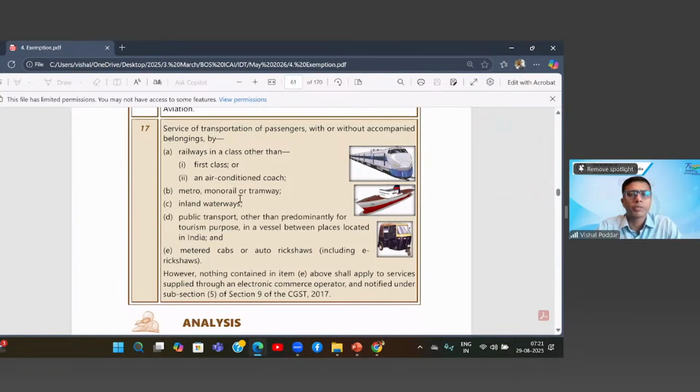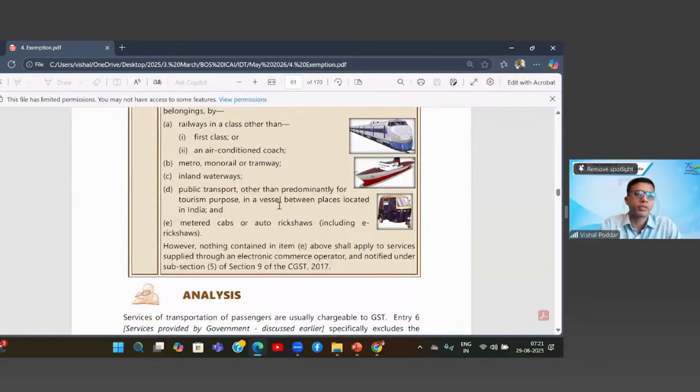Similarly, monorails, then inland waterways. Inland waterways are again in many parts of India. You will find that one of the preferred transportation media is small boats, which ferry between two different locations through the water route. These are what are covered in inland waterways. And then all public transport, again, where it is not used for tourism.